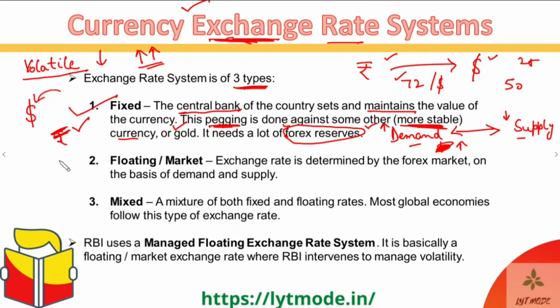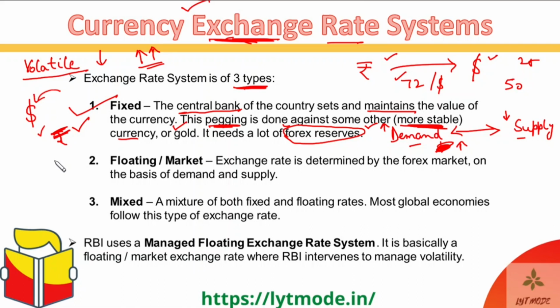And when that starts happening, then the demand for rupee or the internal currency will fall, and the supply will rise to a much higher level, which will reduce its price in the market. And then again it will keep it pegged against whatever international currency or gold prices that you are trying to target to stay stable against them. Okay, so that is how the fixed exchange rate system works.